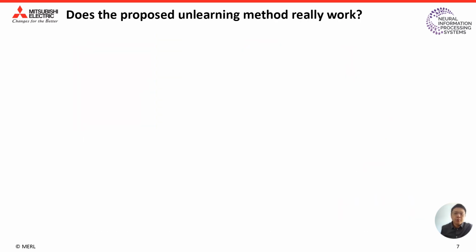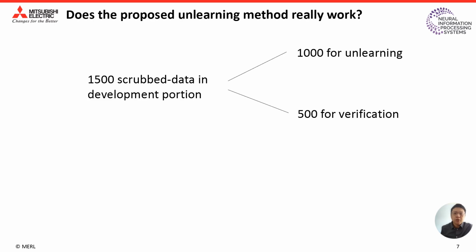But does the proposed unlearning method really work? Here, since we do not have a test portion of the chat data, we use the development portion to do some ablation studies. There are 1,500 scrubbed data in the development portion. We split them into 1,000 for unlearning and the remaining 500 for verification.